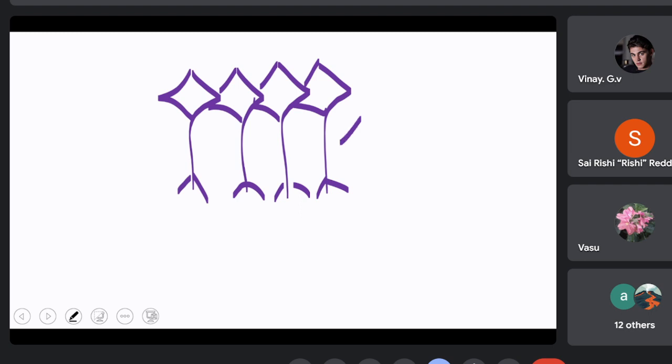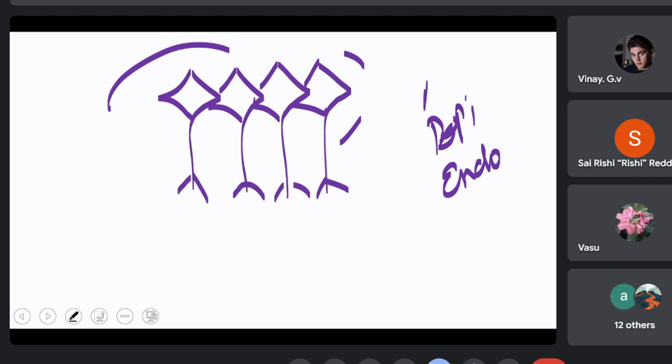Around the nerve fiber, there is a connective tissue called endoneurium. Around each neuron, there is an epineurium. Around the entire nervous tissue, there is a perineurium. So these are the connective tissue layers present around the neuron.